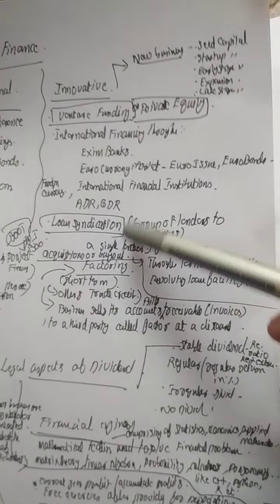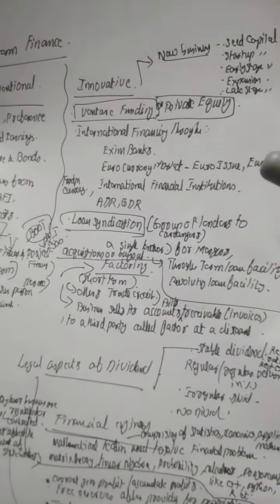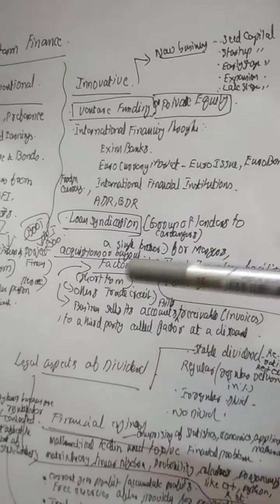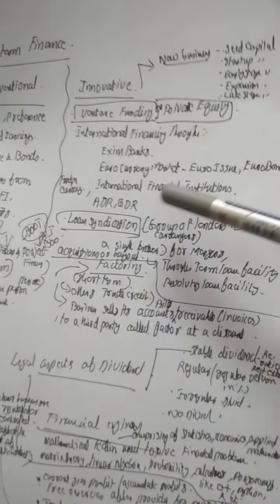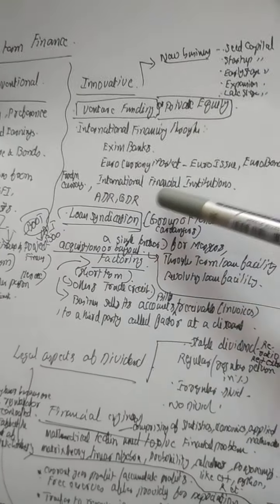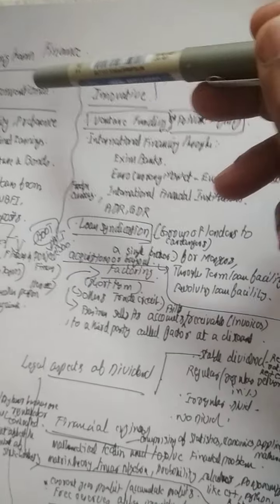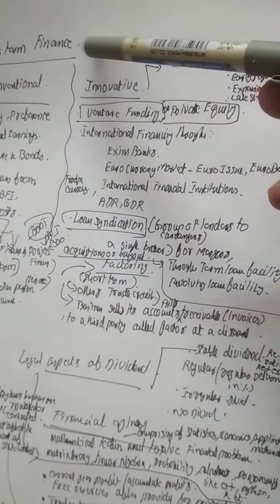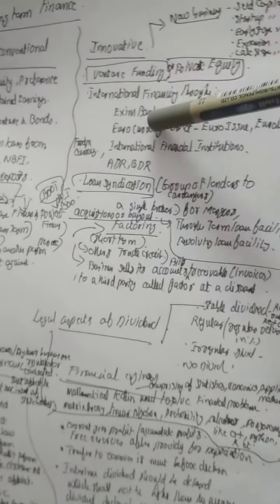Why are they going for this type of investment? It may be for acquisition of a company or buyout, etc. The corporates may depend on loan syndication. So these are the things we want to go through in the fifth module, the theoretical portion, sources of long-term finance, that is, traditional long-term finance and innovative sources of long-term finance.